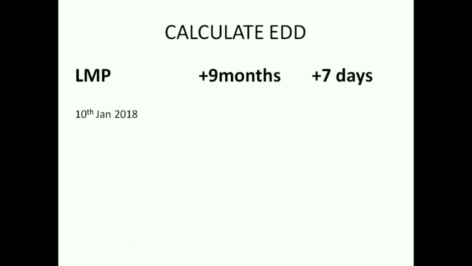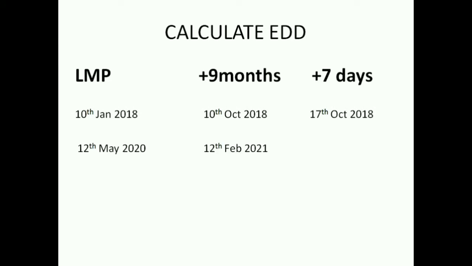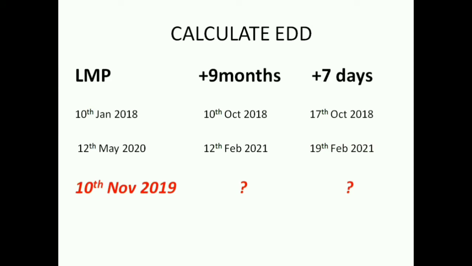If the LMP was on 10th January 2018, adding 9 months to it, we get 10th October 2018. And adding 7 days to it, we get 17th October 2018, which is the EDD. We'll see one more. If the LMP was on 12th May 2020, adding 9 months to it, we get 12th February 2021. And adding 7 days to that, we'll get 19th February 2021, which is the EDD. Try calculating the EDD for LMP 10th November 2019.